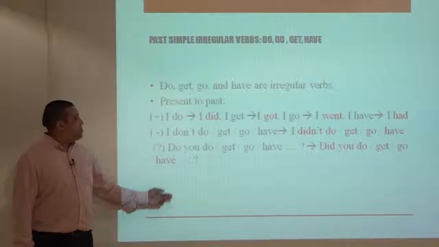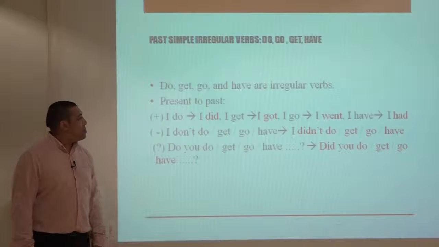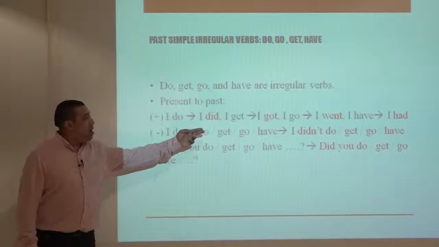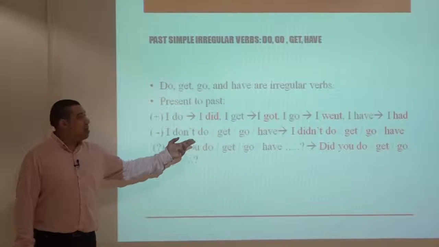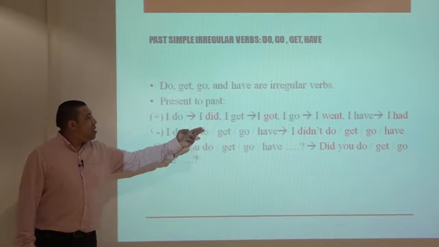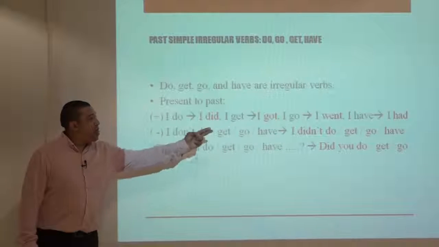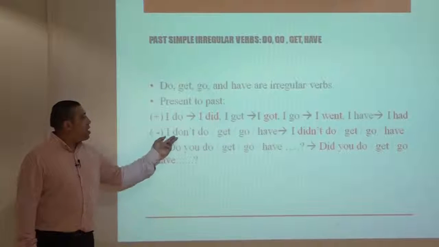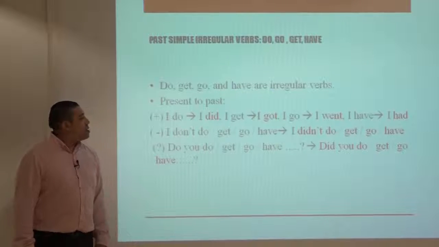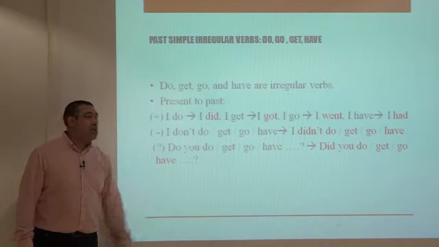In the negative form, don't becomes didn't in the past tense. For example, I don't do, that's present tense. I didn't do, that is in the past tense form. Or I don't get, I didn't get. I don't go, I didn't go. Or I don't have, I didn't have. So in the present tense, we use don't, it becomes didn't in the past tense.